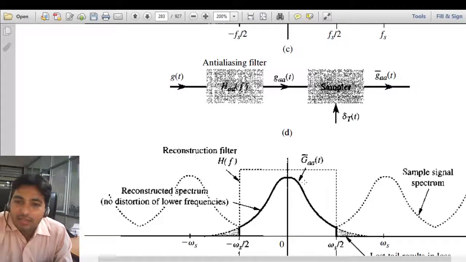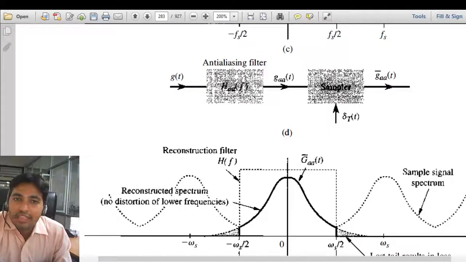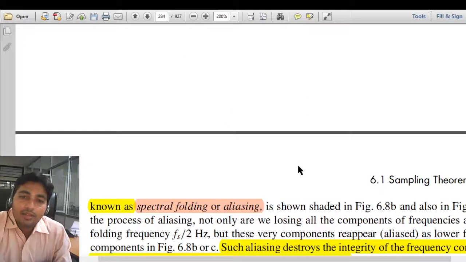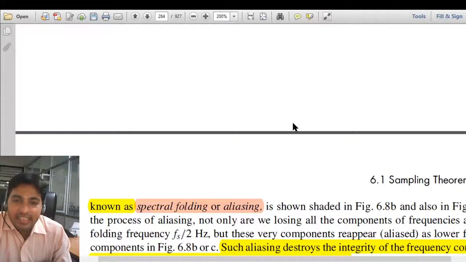Now we can see that this component we have already removed because of the anti-aliasing filter. This is the spectra of our signal, and we are taking only this much portion of the signal. Whatever signal we pass through this anti-aliasing filter gives the output, and we are able to recover our signal. So the anti-aliasing filter is very important.